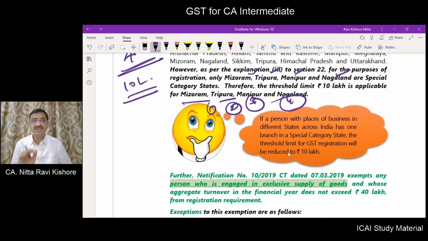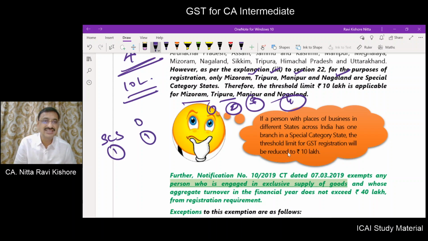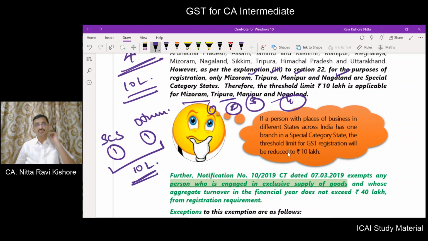Now let us say a person has two places of business, one in a special category state and one in other states. What is the threshold limit that has to be taken into consideration? 10 lakhs will be the threshold limit. So if this person has more than one place of business, and even if one place of business is situated in a special category state, then the 10 lakhs limit will apply.